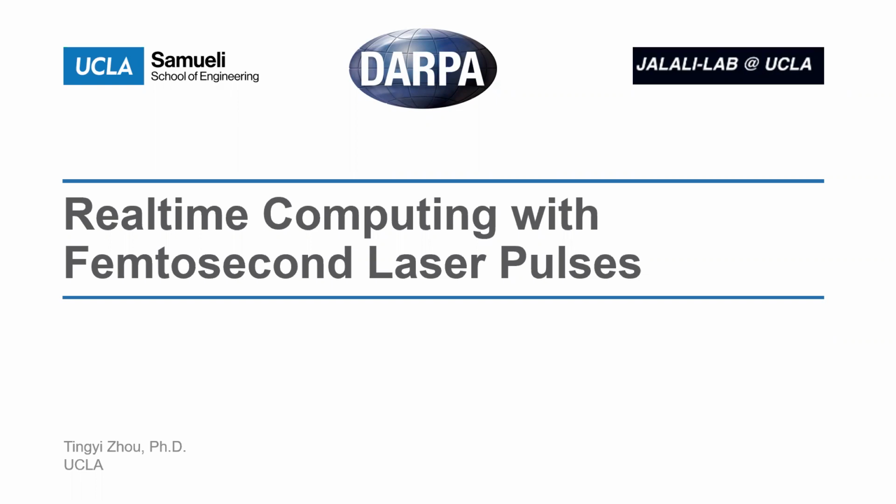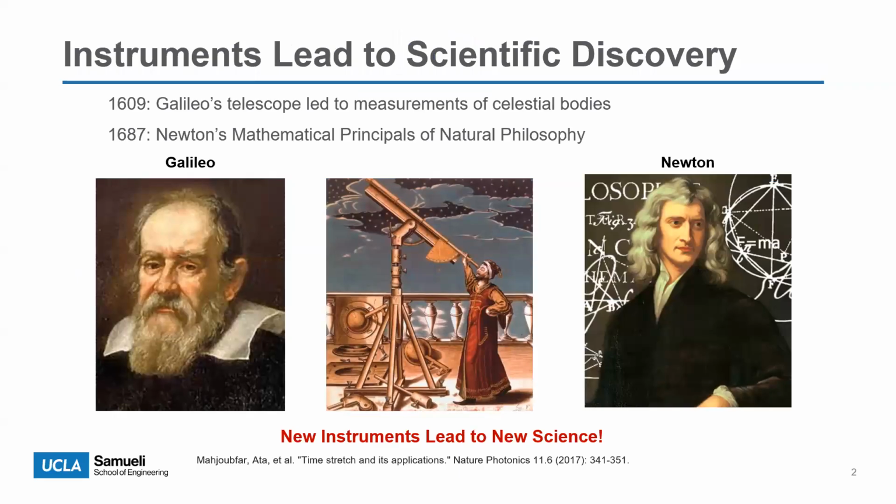The main drive behind is the importance of instrumentation in scientific discovery. A great example is Galileo's telescope. So in 1609, Galileo improved the telescope, which allowed people to observe and collect data of the trajectory of celestial body. Later on, theorists like Newton used that data to develop the theory of gravitation, which becomes a major part of the mathematical principles of natural philosophy. All of this cannot happen without the invention of new instruments. In other words, new instrument leads to new science.